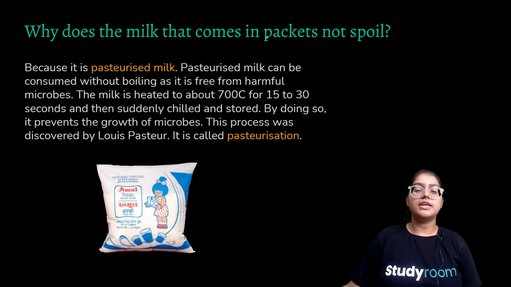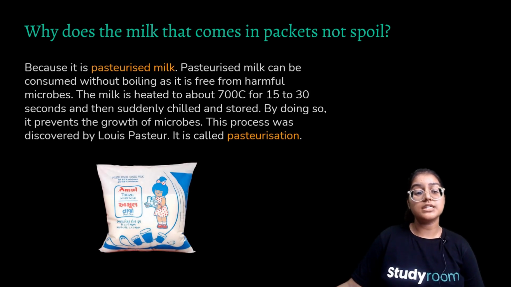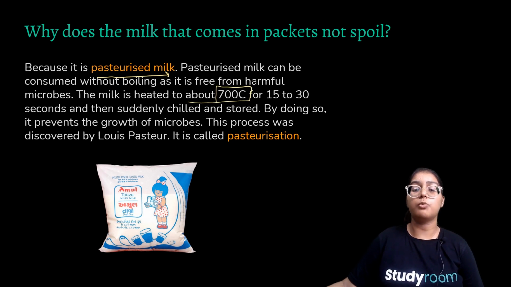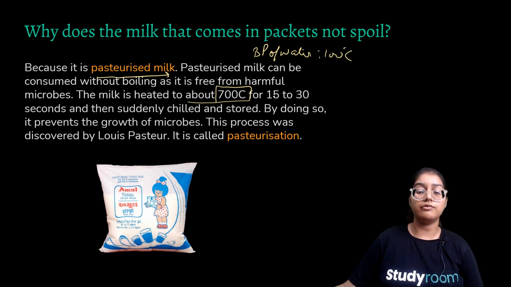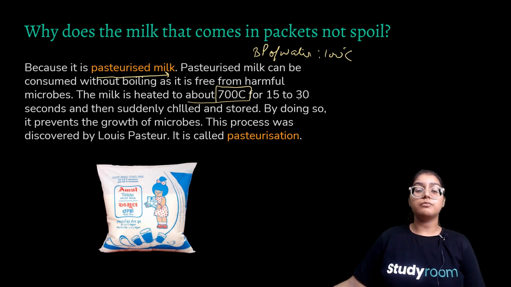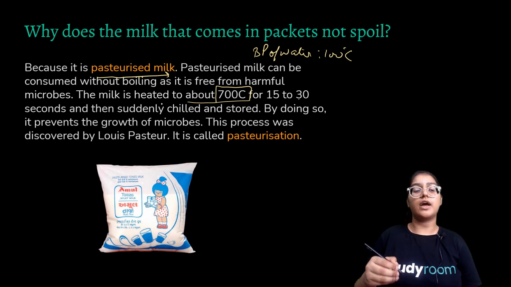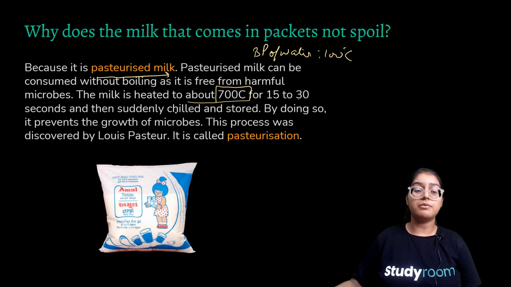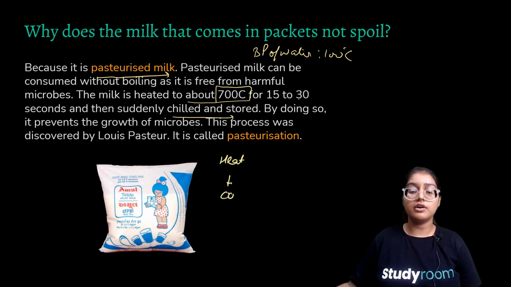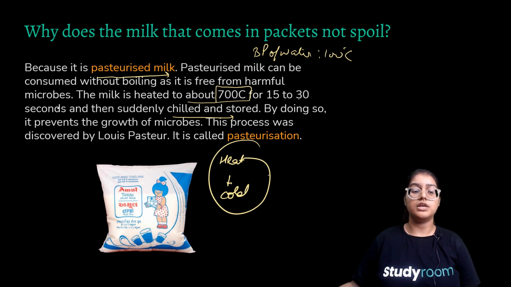But why does the milk in the packet not spoil? Because it is pasteurized milk. Before packing it, it is boiled at 700 degrees Celsius. So you can imagine the boiling point of water is 100 degrees Celsius, and we are boiling it at 7 times larger, for 15 to 30 seconds. And then after constantly boiling it for 15 to 30 seconds, we abruptly put it into a very chilled environment. So we give it a heat shock and then a cold shock to prevent the growth of microbes. This technique was discovered by Louis Pasteur.